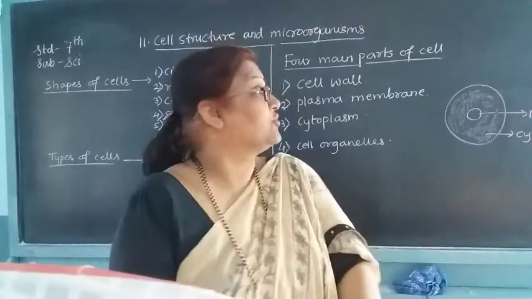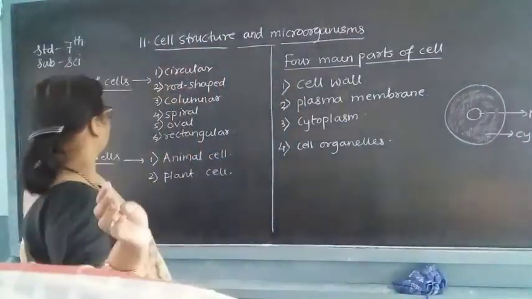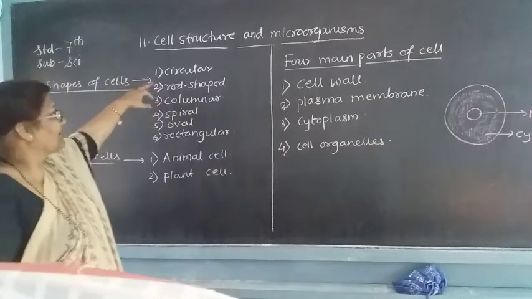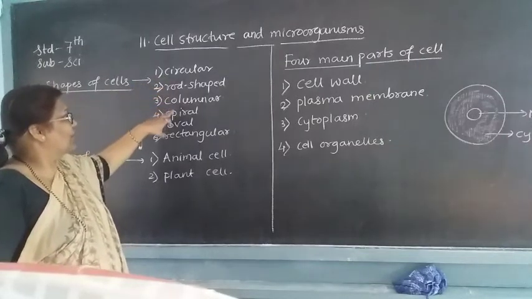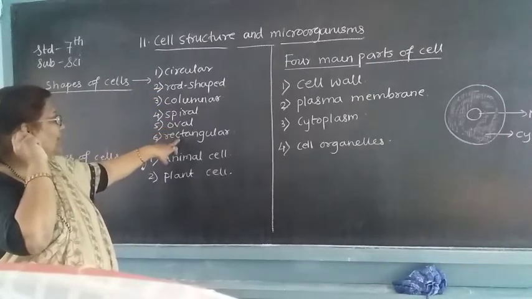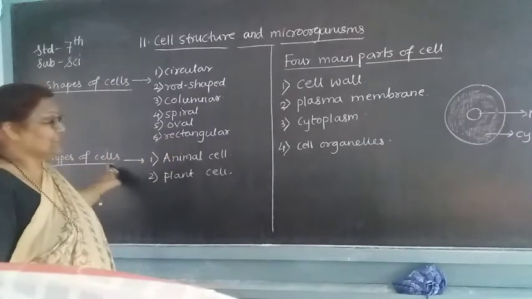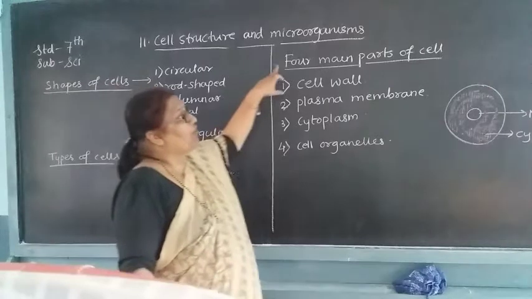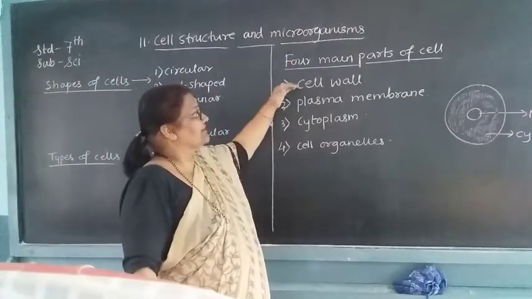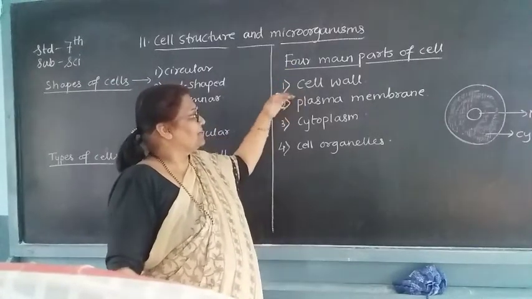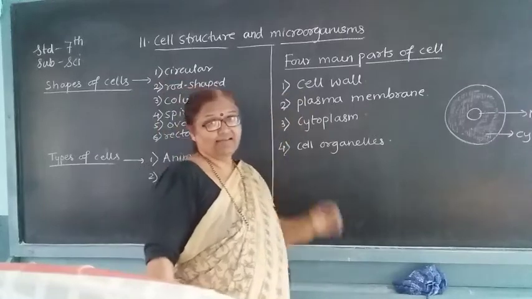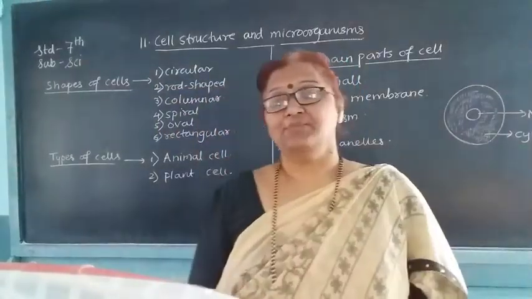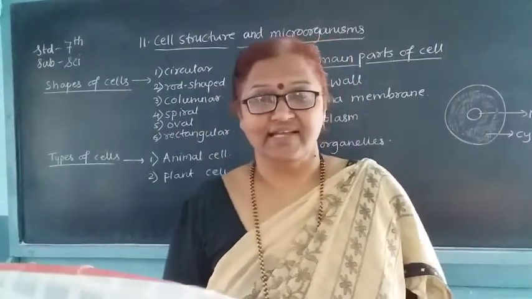So see, today we have seen the shapes of a cell: circular, rod-shaped, columnar, spiral, oval, rectangular. Types of cells: animal cells and plant cells. Four main parts of a cell: the cell wall, plasma membrane, cytoplasm and cell organelles. Next parts we will see in the next lecture.